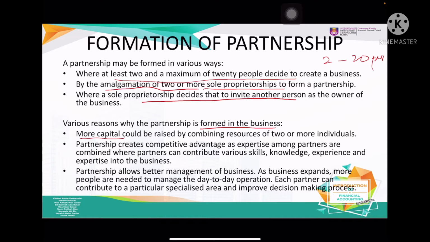Alright, number two, the partnership creates a competitive advantage through expertise among the partners. So it means that if they join your business, they bring another skill or something else that they can contribute. And then the partnership allows better management of the business because once they have this kind of operation, they are able to manage day-to-day operations. So it means better management because they have more partners.